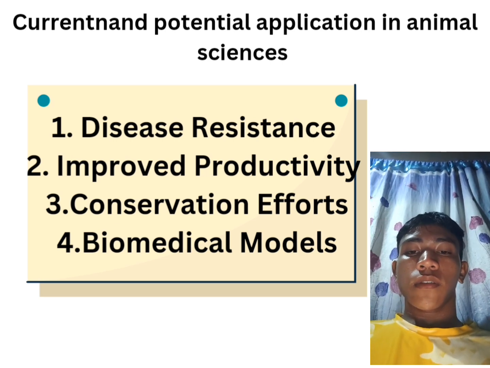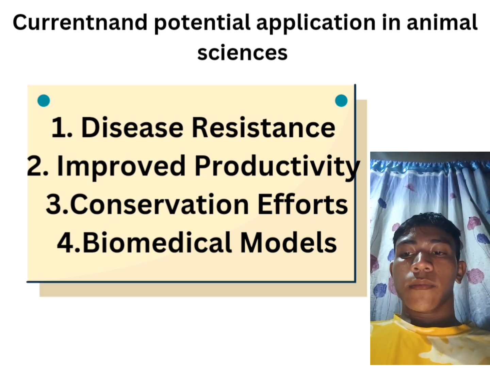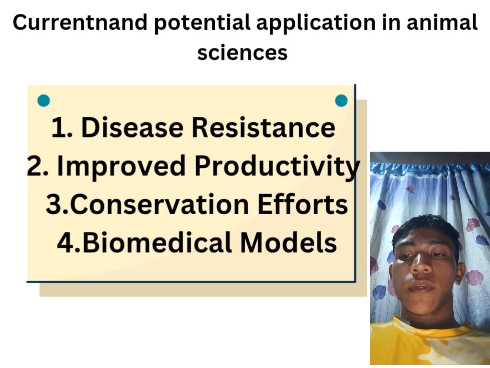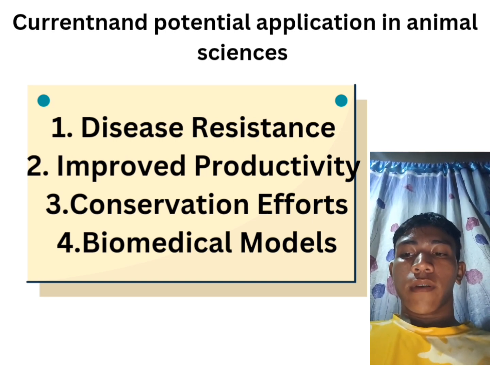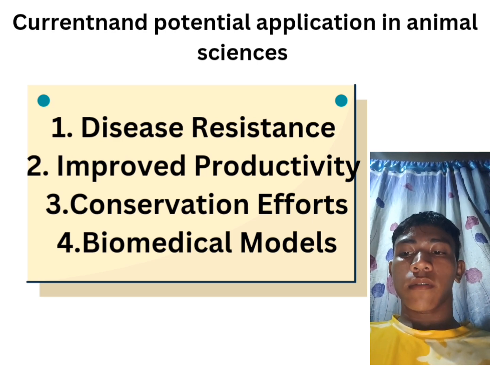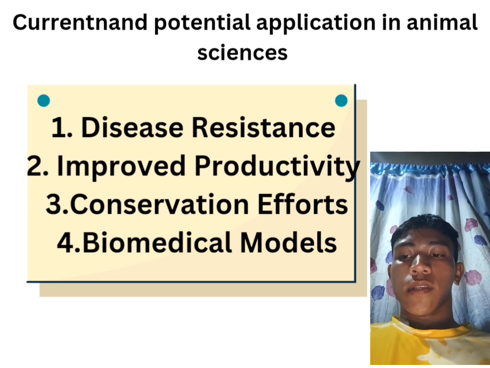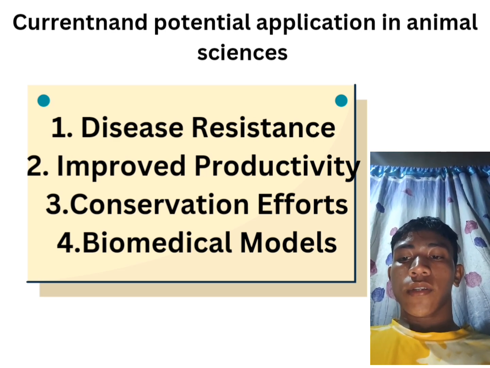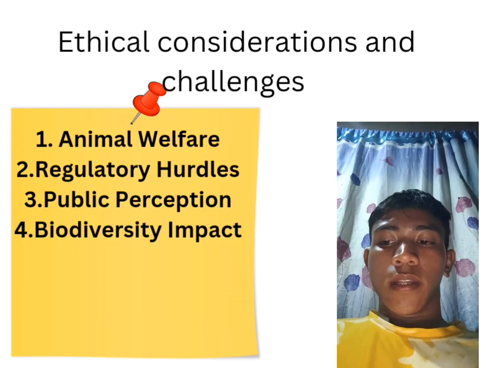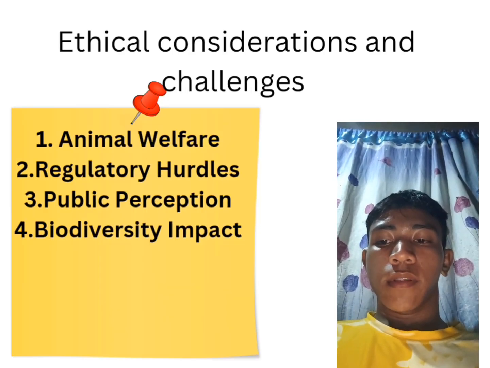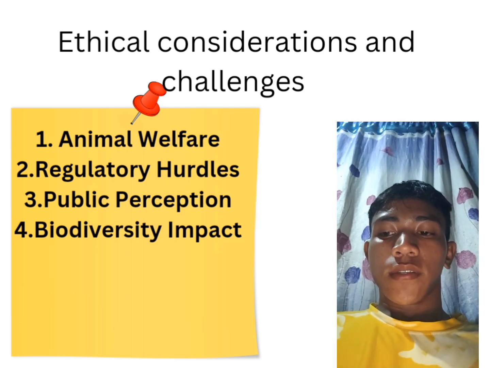And the third is conservation efforts. CRISPR is being explored to preserve endangered species by enhancing genetic diversity or creating hybrids with traits that improve survival. And fourth is biomedical models. Genetically modified animals such as mice are used to study human disease, advancing medical research and drug development. Finally, we examine ethical considerations and challenges.